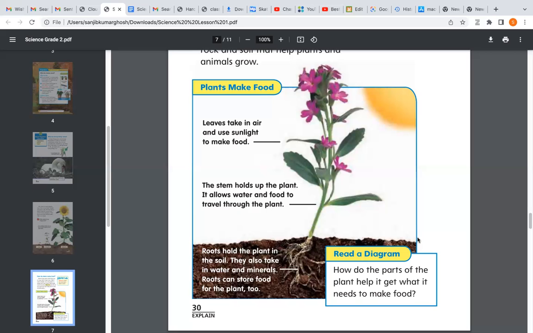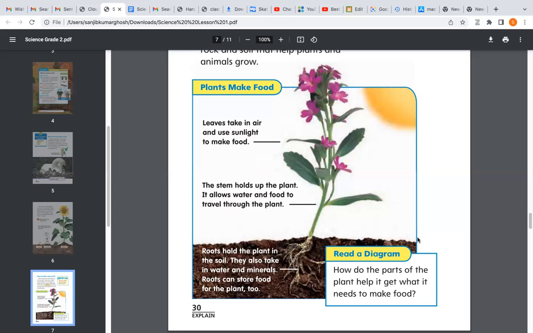Why does the plant always stand straight? Because of their stem. We can also see the climbing plants, those plants which have a weak stem, they cannot stand straight. They need a support to grow. So we put a bamboo stick or something which supports the plant, and the climbing plants grow in that way. But many plants have a strong stem, and that stem helps the plants to stand straight. And through the stem, the food and the water get distributed to the different parts of the plant.